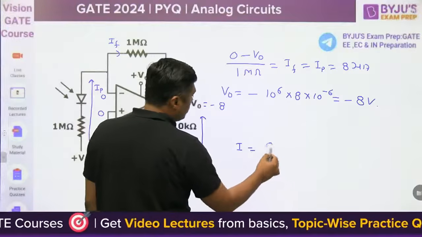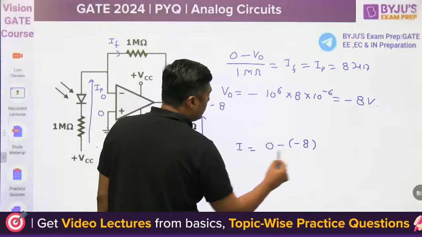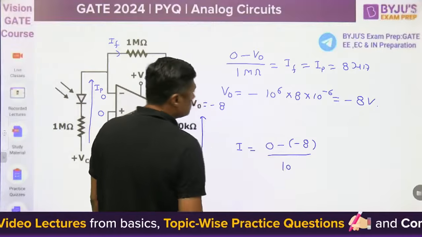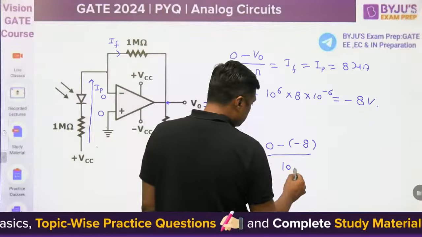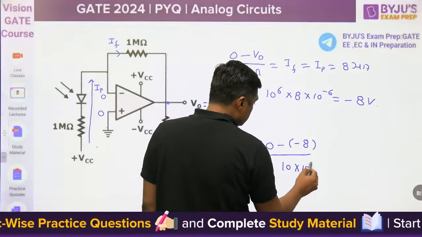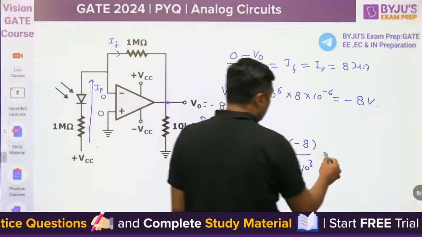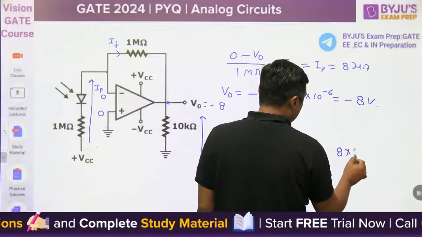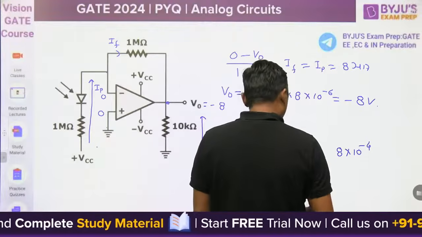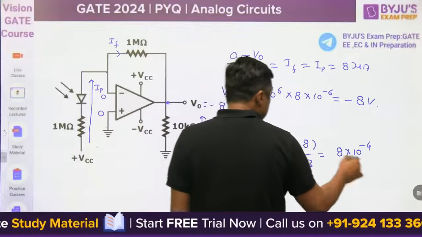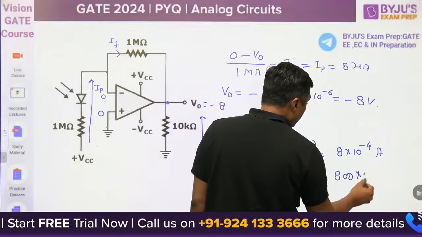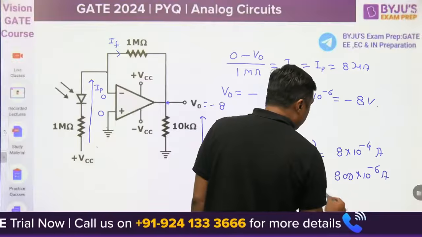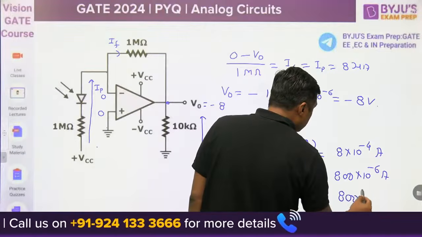So what is the current here? It will become 0 minus of minus 8 divided by 10 kilo ohm. This is 10 to the power 4. It will become 8 into 10 to the power minus 4 ampere, or we can write 800 into 10 to the power minus 6 ampere, means 800 microampere. That is the answer.